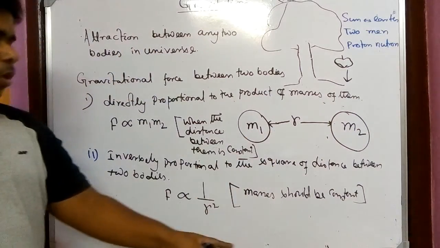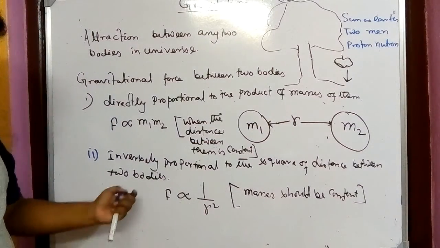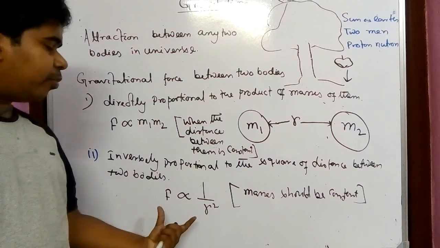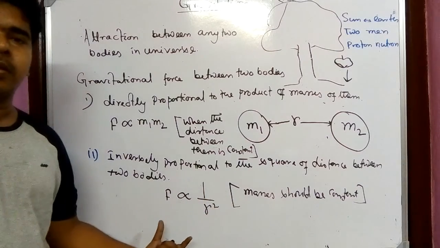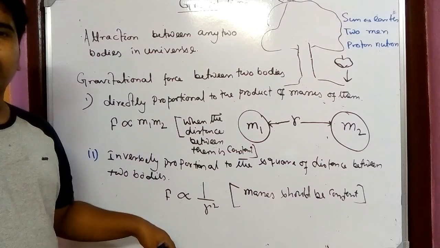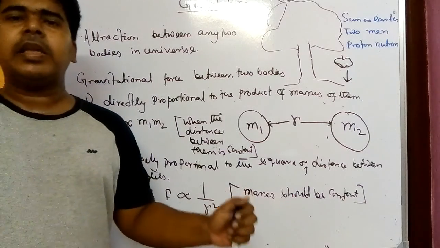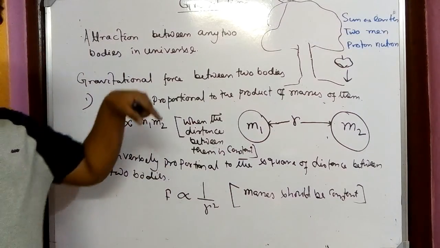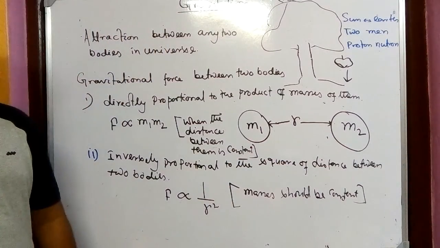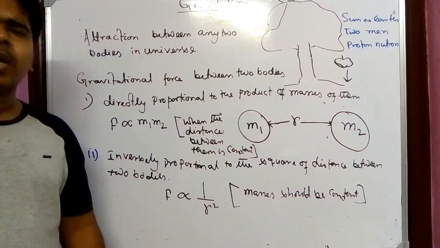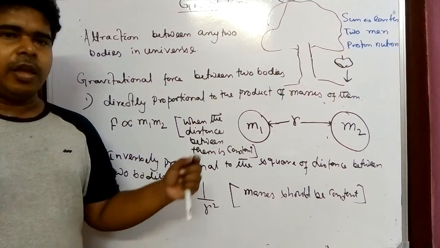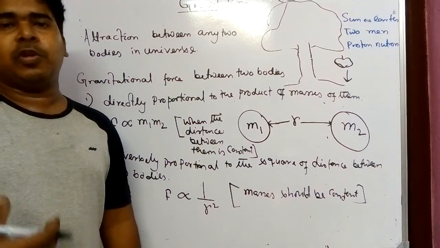As I have told, the two bodies are kept at a distance of r. So here it is told that this force of attraction, that is the gravitational force, is inversely proportional to the square of the distance. That means if you increase the distance, then the force will decrease. Inversely proportional means if you increase that quantity, then the force will decrease. Okay, and here we have to mention that the masses remain constant, that is m1 and m2, but if you increase the distance, the force between them will decrease. If you decrease the distance, the force between them will increase.